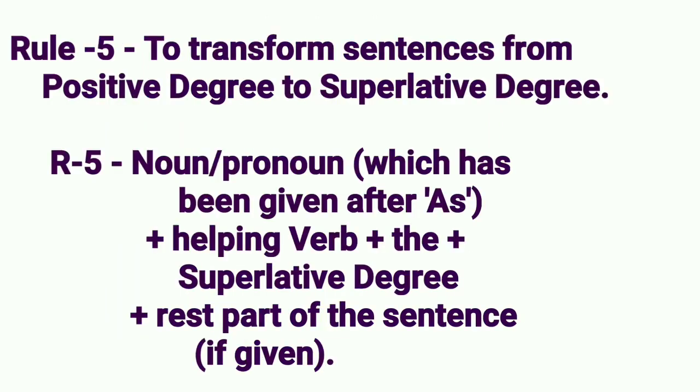Rule 5. To transform sentences from positive degree to superlative degree. See this rule. First of all, we shall take noun or pronoun which has been given after as. Then we have to take helping verb. Then we shall use the. Then the superlative degree. Then we shall use the rest part of the sentence if given.